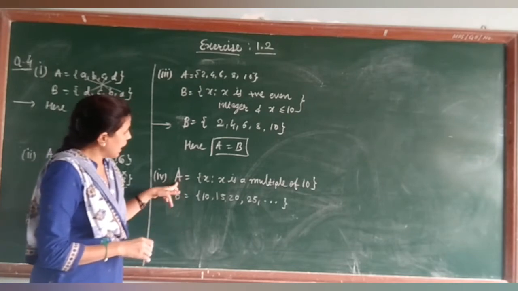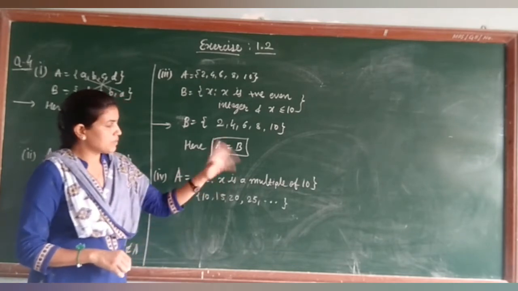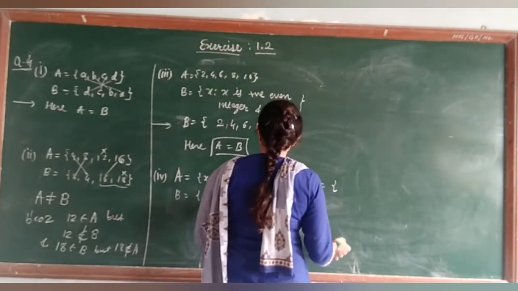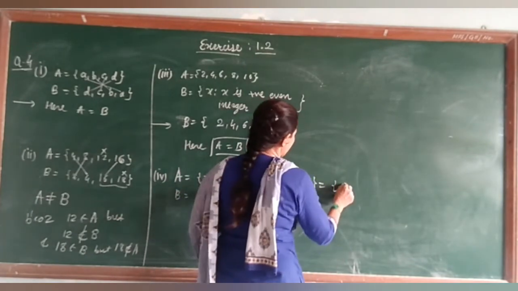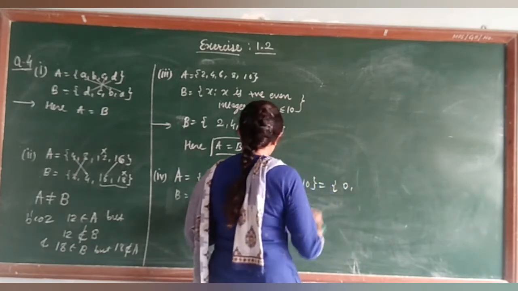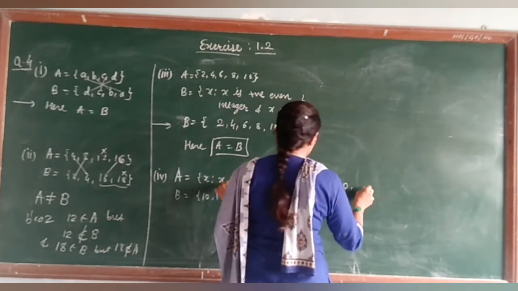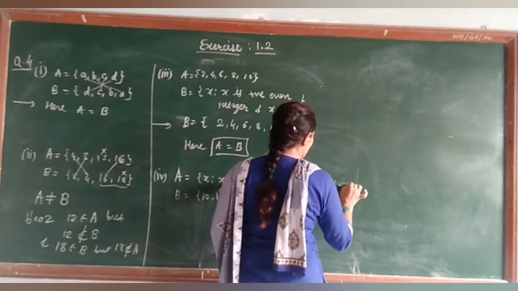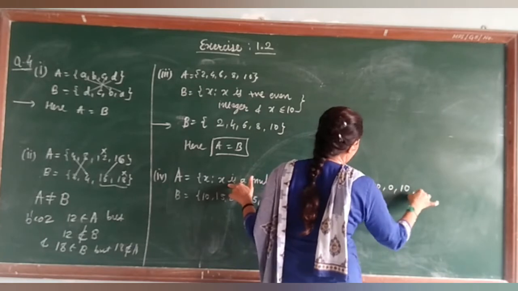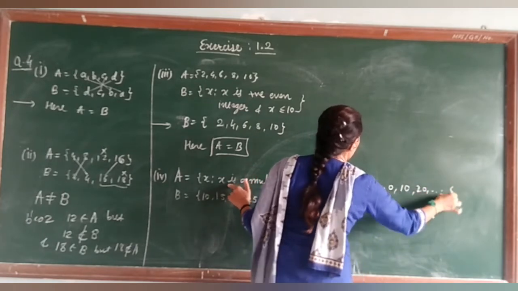Fourth, A is equal to X where X is a multiple of 10. So find the multiples of 10. Okay, so X is a multiple of 10. So 10 zeros are 0. Or negative also we can consider, but let me consider positive only. So it is minus 10, 0, 10, 20 and so on.